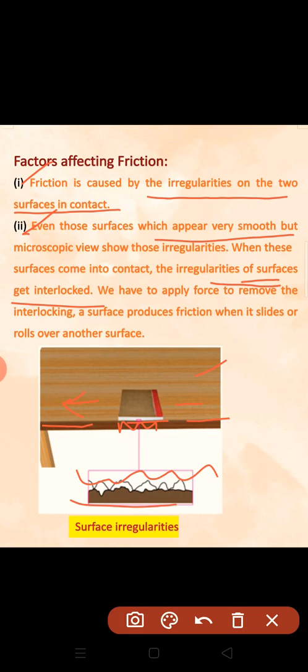Now, a surface produces friction when it slides or rolls over another surface. A surface will produce friction when we slide it or roll it over another surface.